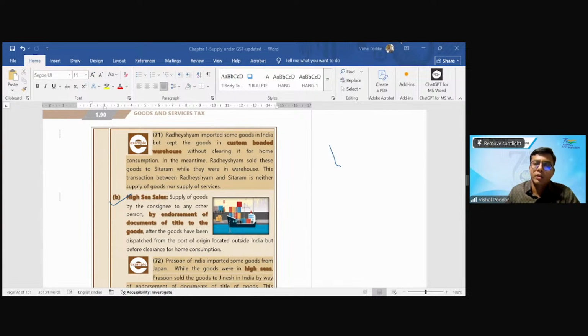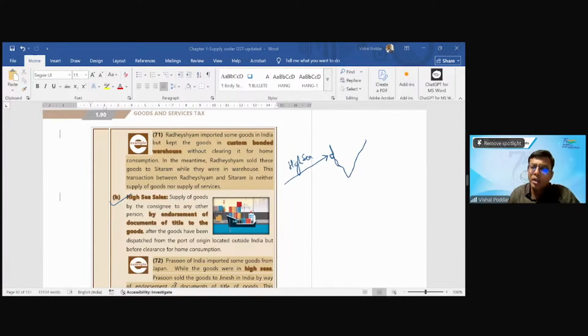Now, let us say this is our map of India commonly drawn during the school times. Now, you have Mumbai port here. When the goods are coming to the port, till the time they enter our territorial waters, they are said to be in the high seas. Let us say I have ordered goods which are coming from UK to India. They are still in transit. In our accounting sense, we call it goods in transit.